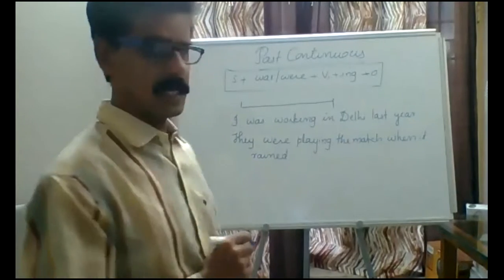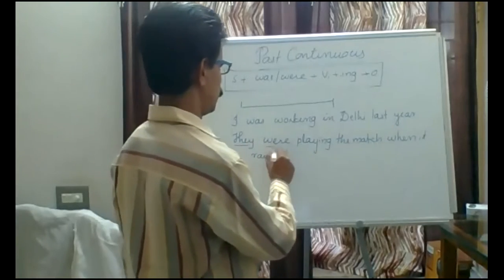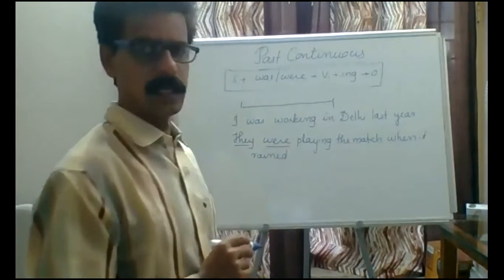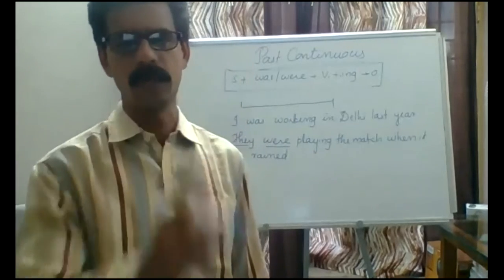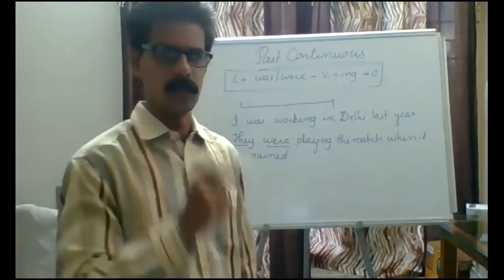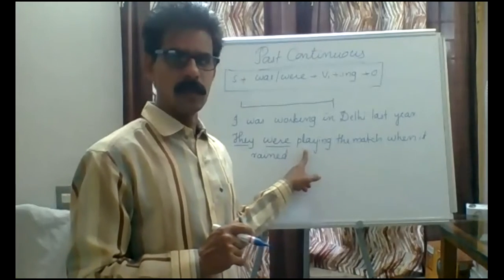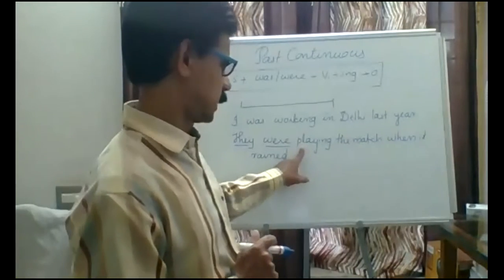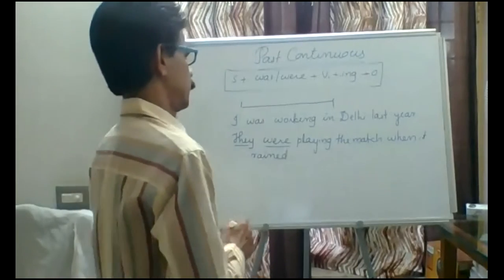This is another example. Here they is plural, so were is used. When the subject is plural, the helping verb should be plural. Playing is the ing form, or present participle, we used here.